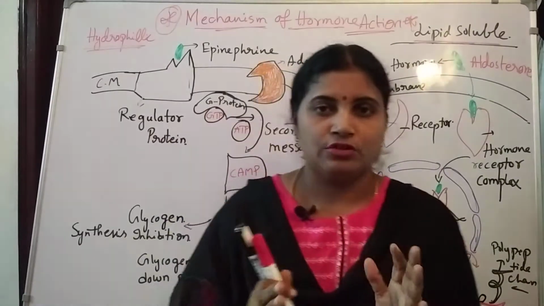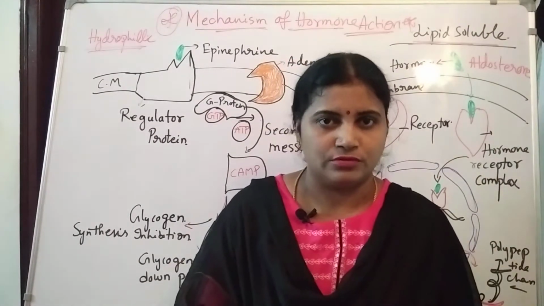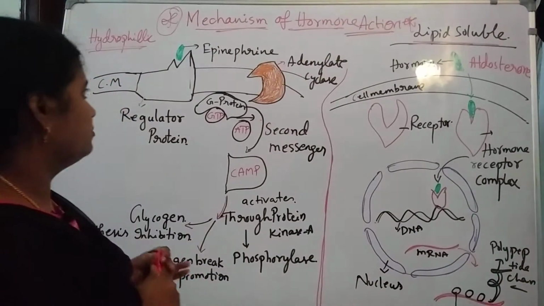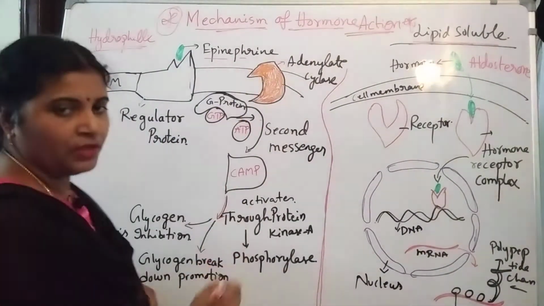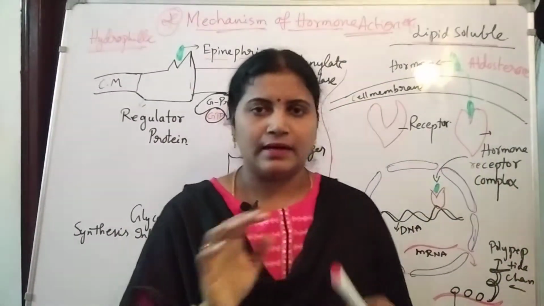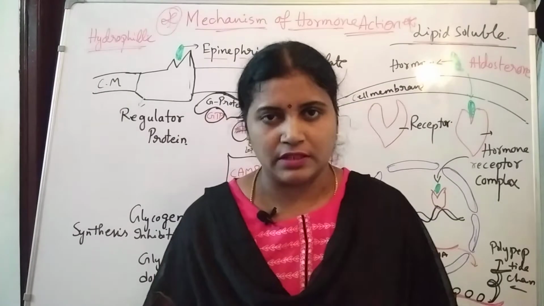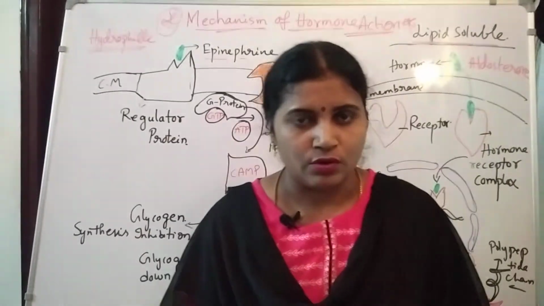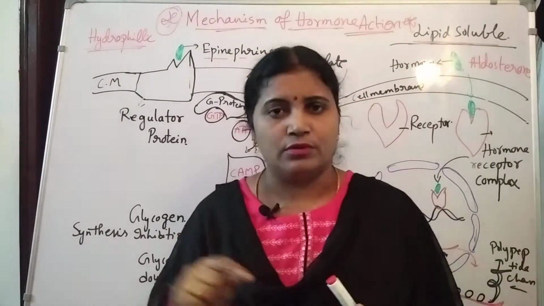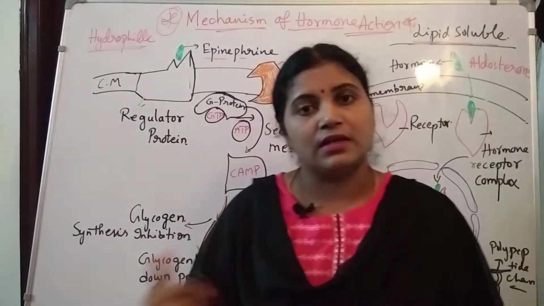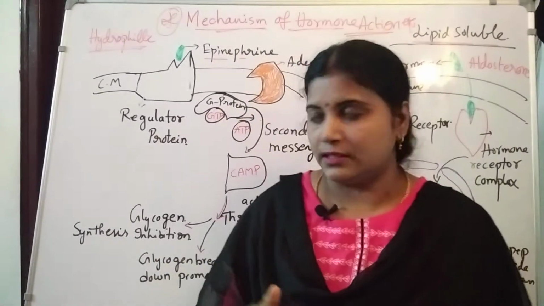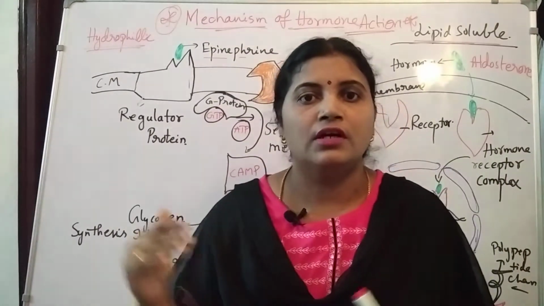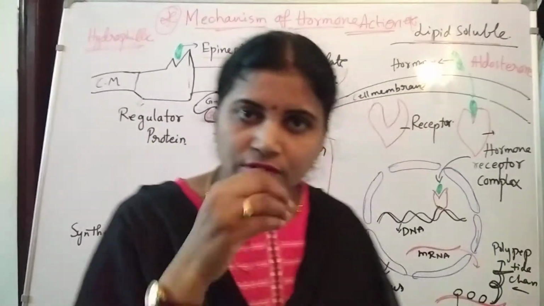See all of you, watch the video from first to last, then only you will understand the concept. Okay? First one we will see is the hydrophilic hormones. What happens in hydrophilic hormones? For example, a hydrophilic hormone is epinephrine. Normally the cell contains the cell membrane, also known as the plasma membrane. What is the plasma membrane made of? Lipids. When it is made of lipids, is it easy or difficult for a hydrophilic hormone to go inside? Definitely it will be difficult. When compared to lipid soluble hormones, hydrophilic hormones find it difficult to enter the cell. Why? Because they can't dissolve in the lipids.